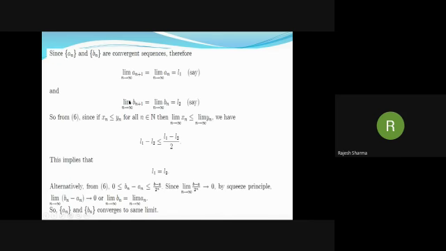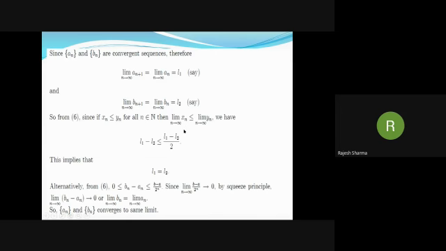Now since An and Bn are convergent sequences, the limit as n goes to infinity of An+1 is the same as the limit as n goes to infinity of An, and say this equals L1. And similarly, the limit of Bn+1 is equal to the limit of Bn, which is equal to L2. Now use the fact that if xn is less than or equal to yn for all n, then the limit of xn is less than or equal to the limit of yn.